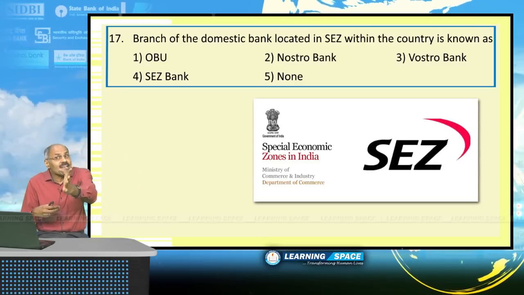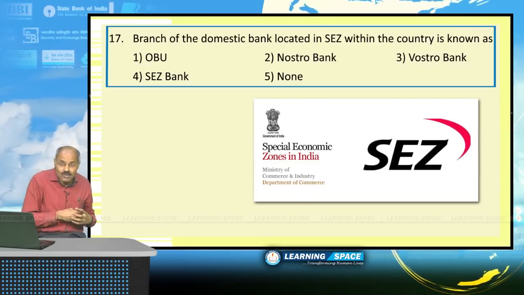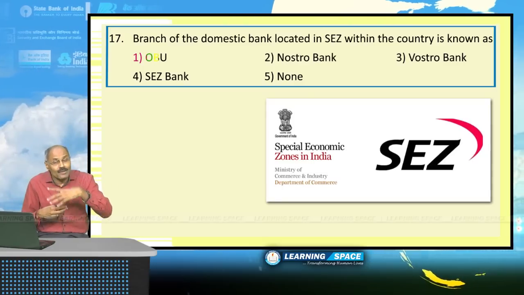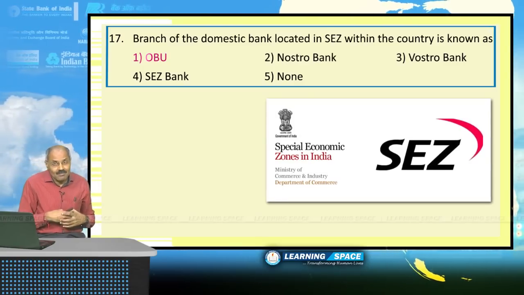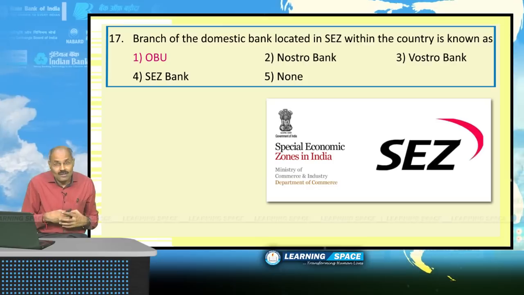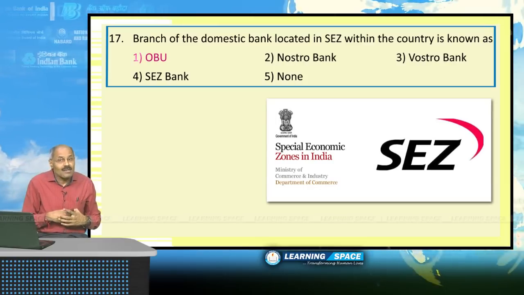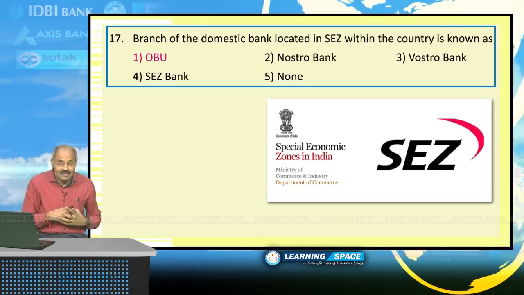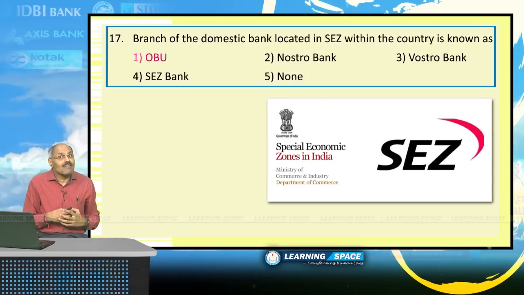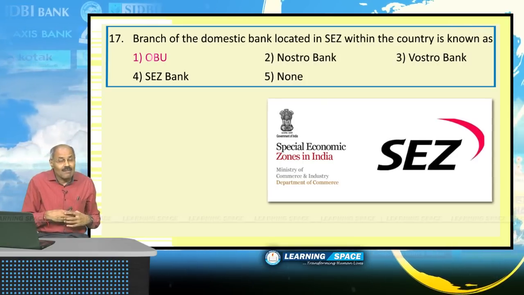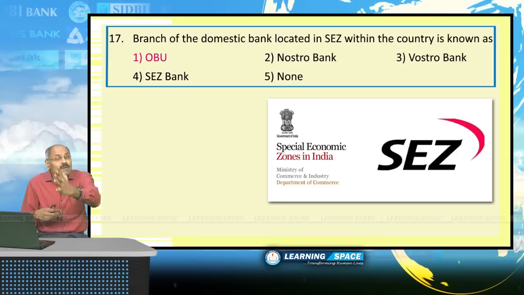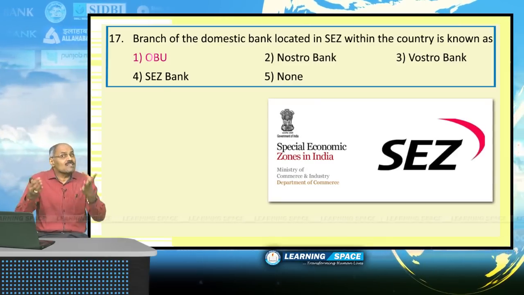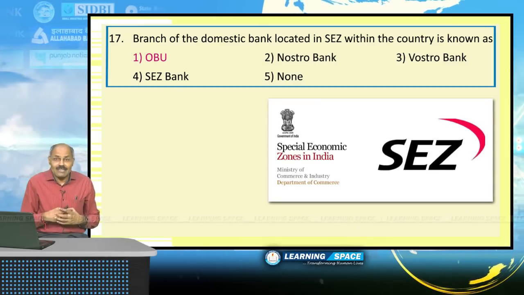Similarly, when a bank is established in a special economic zone, the name given to it is offshore banking unit. They will have some relaxations, like relaxations in terms of CRR, SLR requirements, etc.